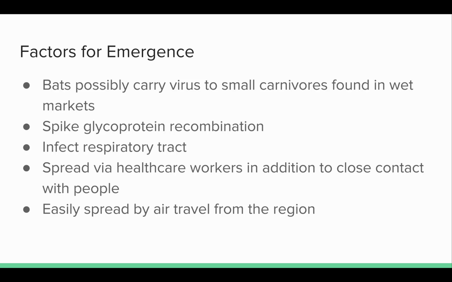During the outbreak, SARS-CoV was spread primarily by healthcare workers, in addition to anyone the infected patients had come into contact with. This may have contributed to the spread of the virus, as viral shedding only occurs at the onset of symptoms, which is when patients would seek medical help. The spread of SARS-CoV was also facilitated by travelers visiting the region, which allowed the virus to spread outside the region.